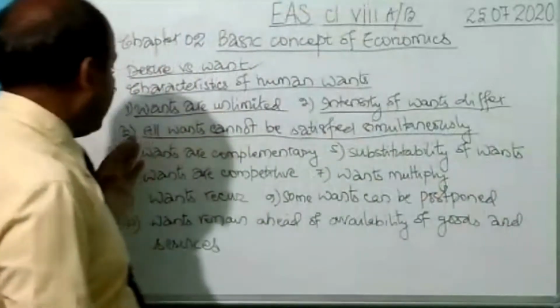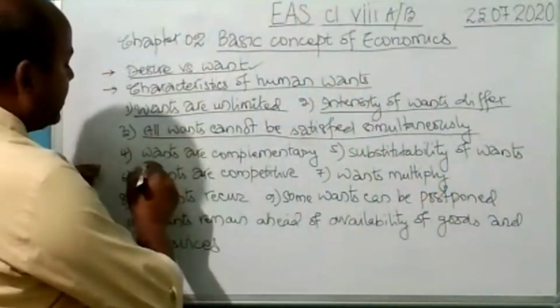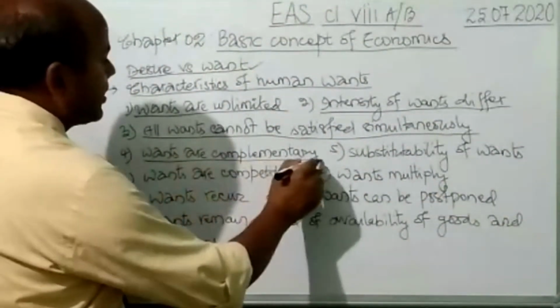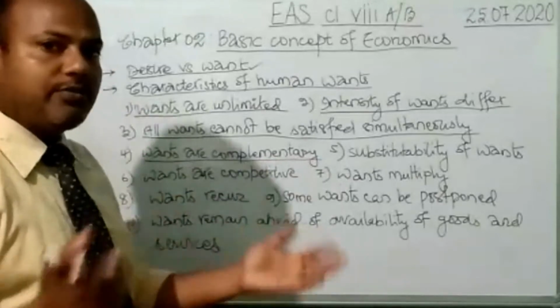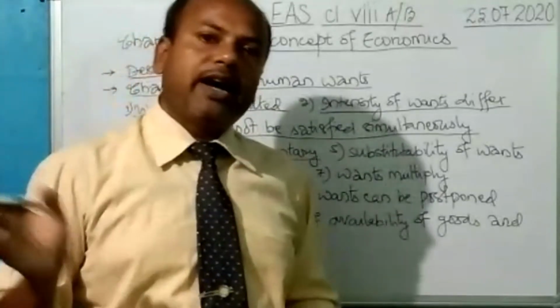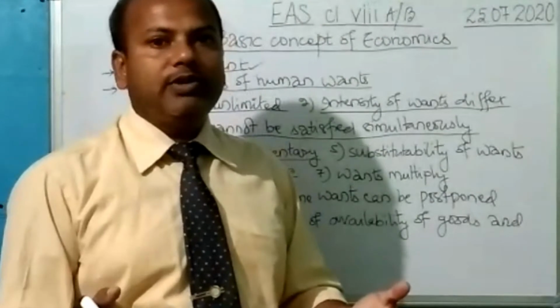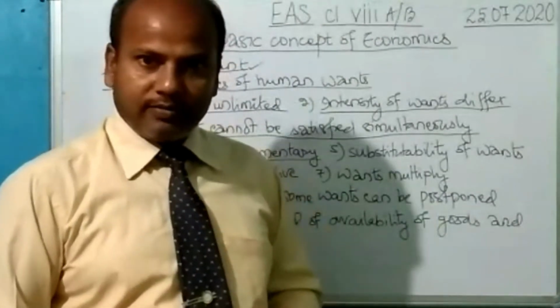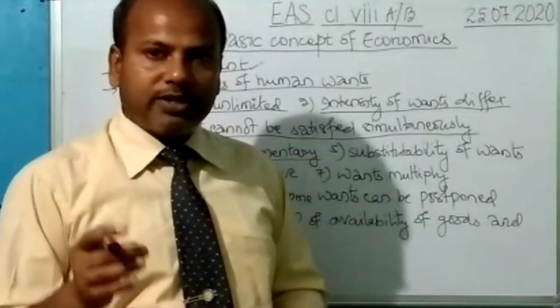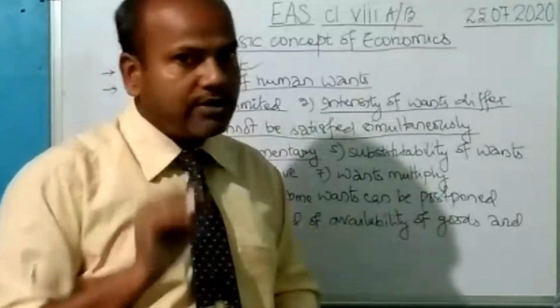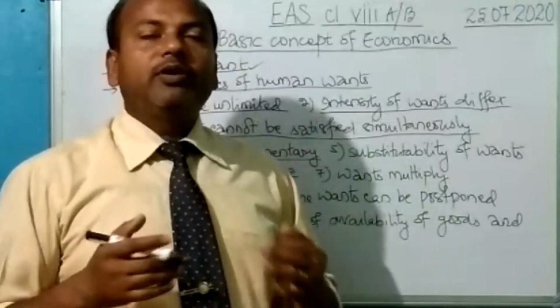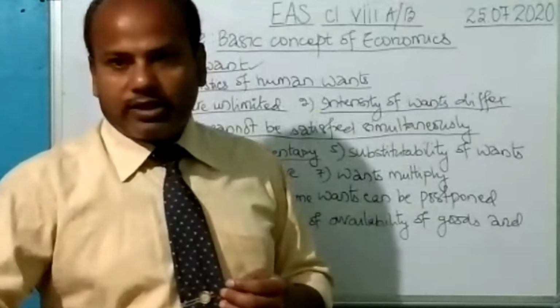That is the third characteristic. The fourth is that wants are complementary. Complementary means some of the wants come together. Like you want to buy a car, and along with that you would like to buy petrol also, and the moment you have purchased a car and petrol, you would like to buy some accessories also. You want to take coffee, but along with coffee you would like to take some biscuits also.